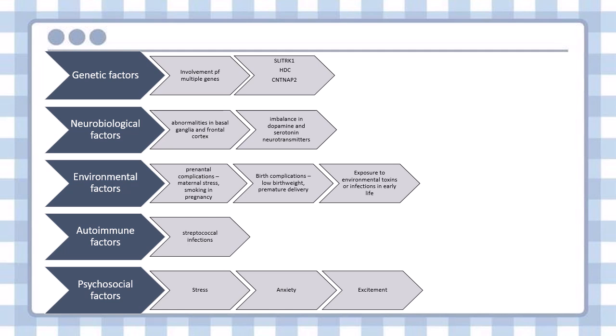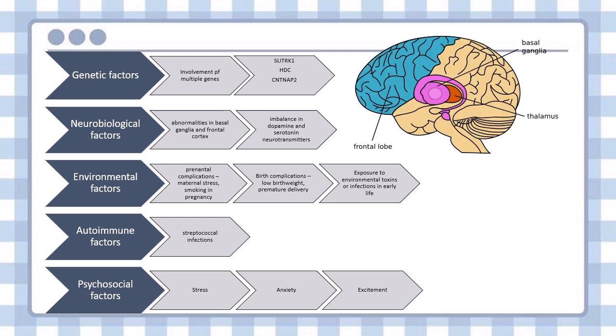Next is the CNTNAP2 gene, contactin associated protein like 2 gene. This is associated with brain connectivity and language development. Variants in this gene may increase the risk of Tourette's and related disorders. Next are neurobiological factors, which involve abnormalities in the basal ganglia and frontal cortex. Imbalance in the dopamine and serotonin neurotransmitters causes Tourette's syndrome.